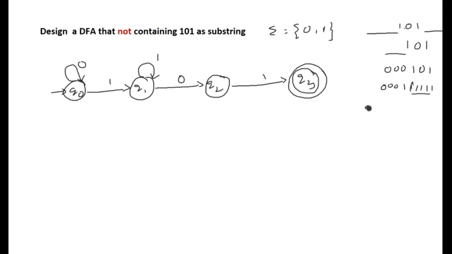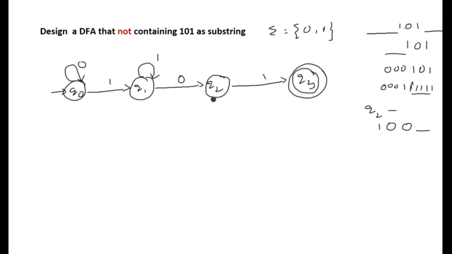Suppose we are standing at Q2, that means 10 is already seen. On 10, if it sees 0, there is no scope to reach the final state, so it has to go back to the initial state.